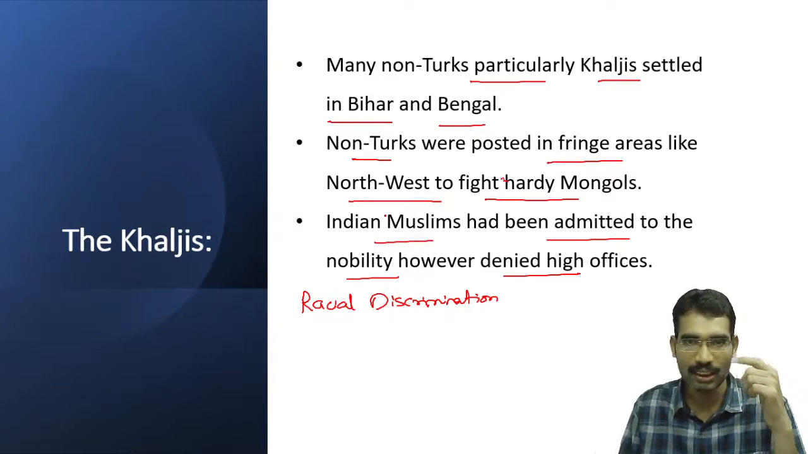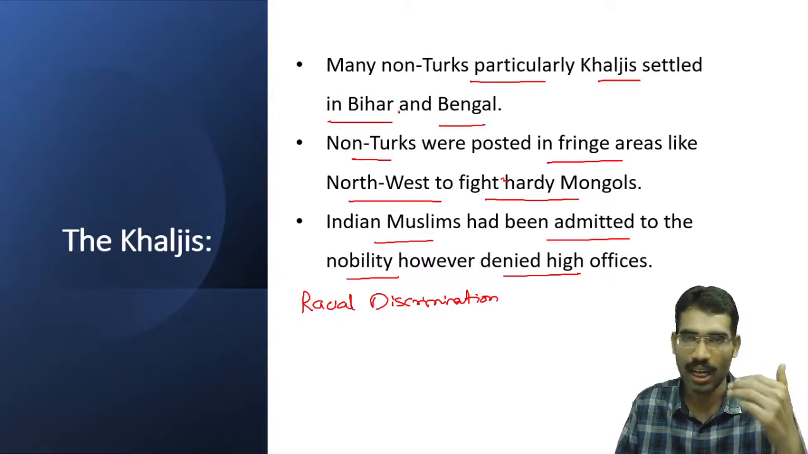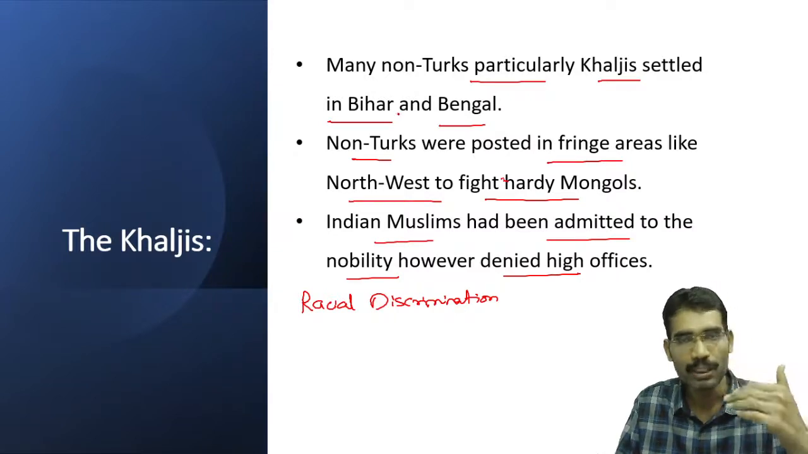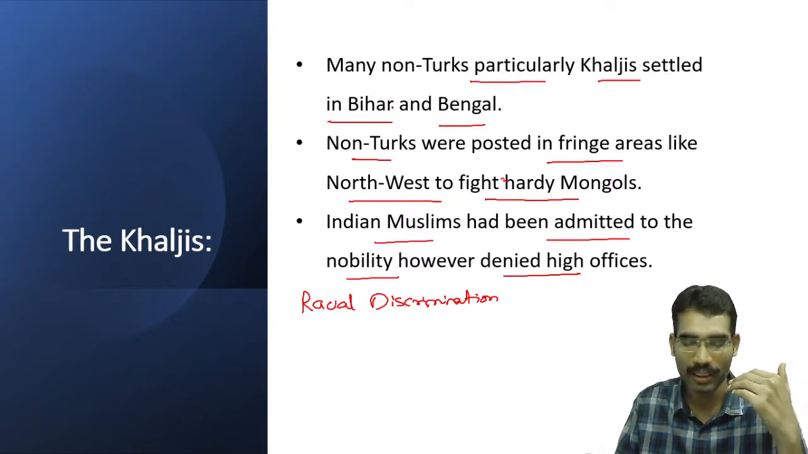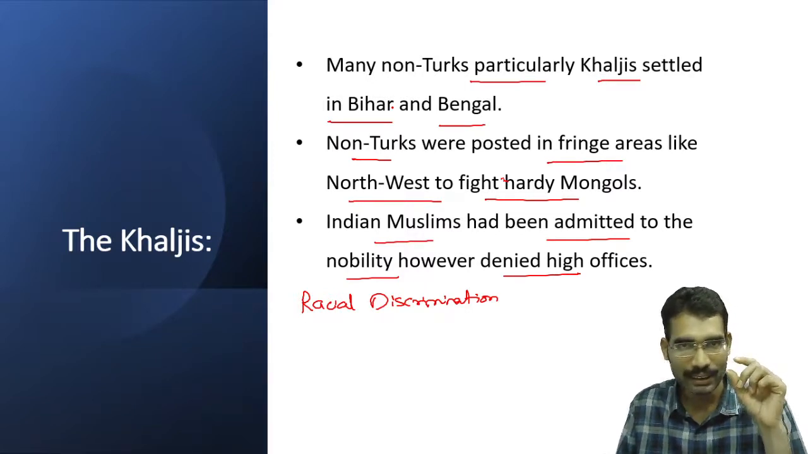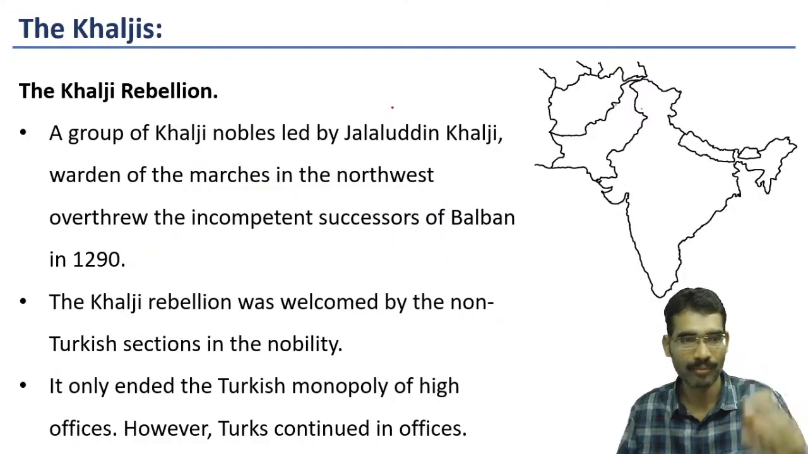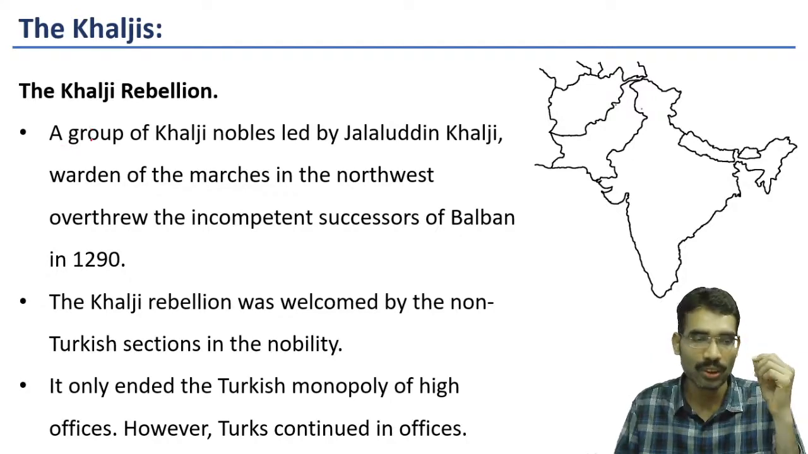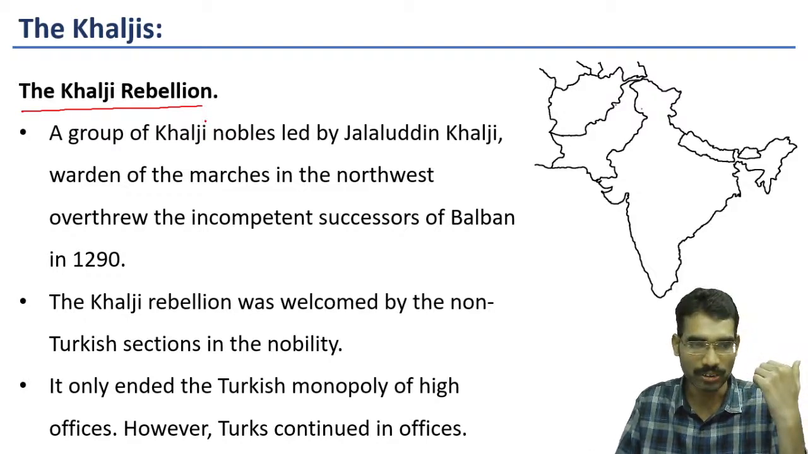However, in this case, all the non-Turks should have come together to fight against the Turks. However, that was not the condition. Whenever non-Turkish people emerged victorious, the people of non-Turkish origin used to celebrate, or at least for some time they felt happy that the Turkish nobility, the Turkish monopoly, got destroyed. The same thing happened when the Khaljis became the power center at Delhi. This kind of scenario, historians called the Khalji Rebellion or the Khalji Revolt.